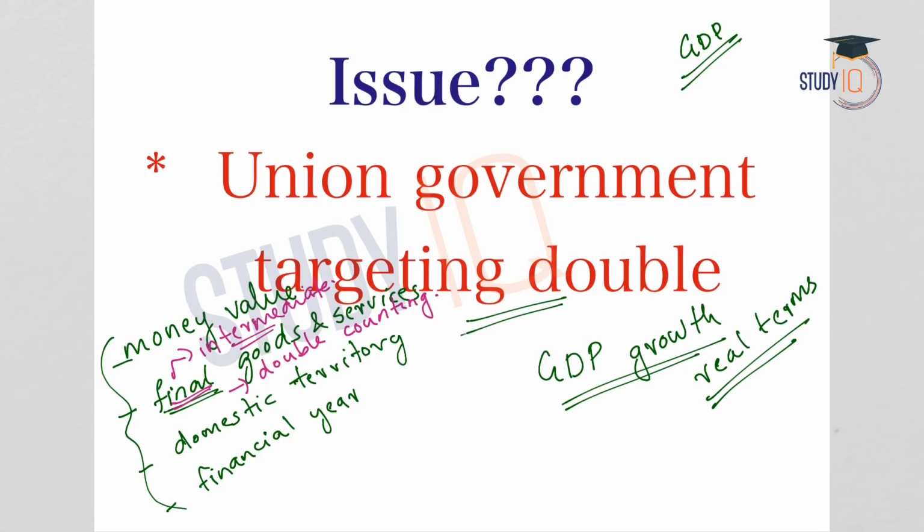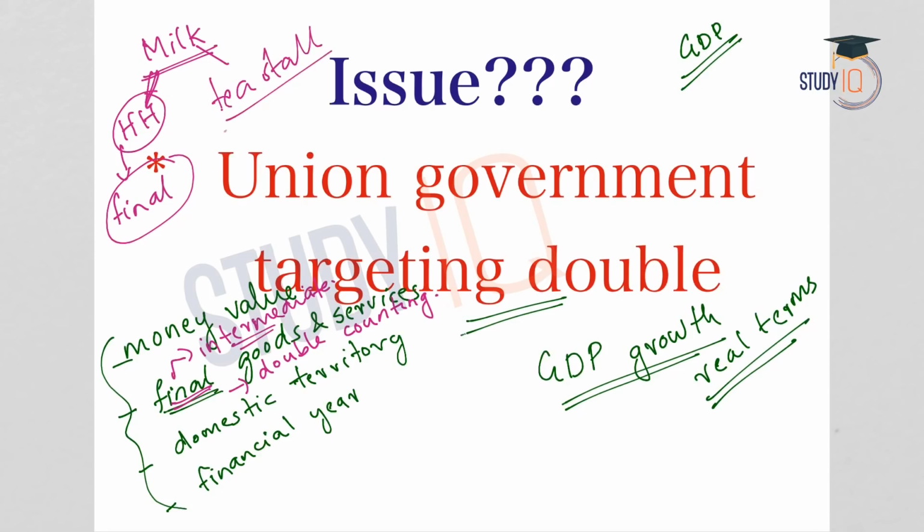For example, if we consider milk, suppose the milk is bought by a household and they use this milk to make tea in their house and the family consumes it. So, milk for that household is a final good because they are consuming it. But if this milk is purchased by a tea stall owner, he will use this milk to make tea and then he will sell the tea.